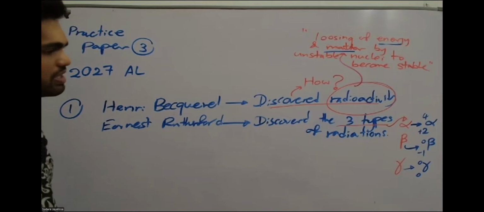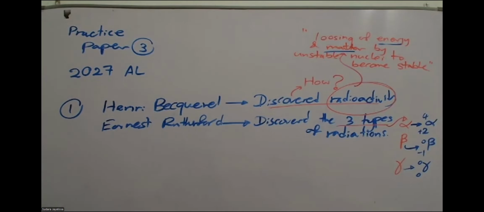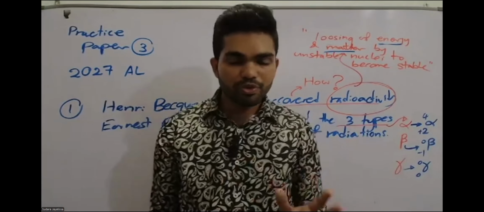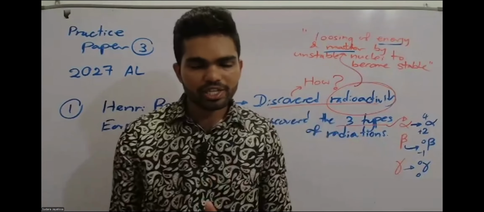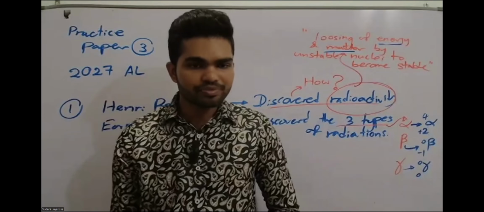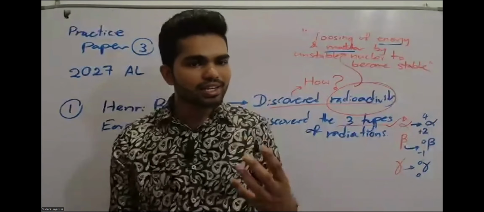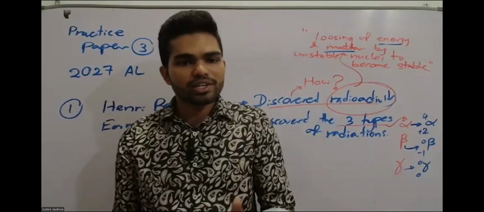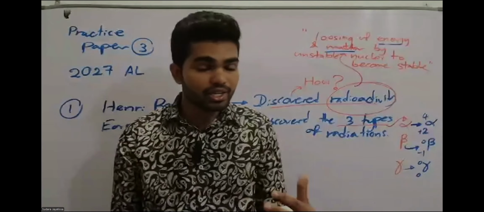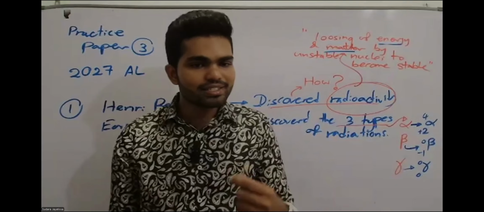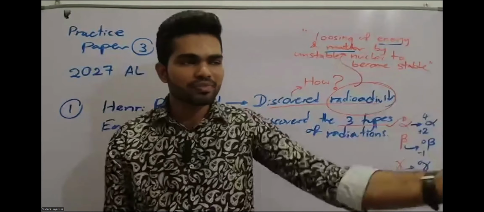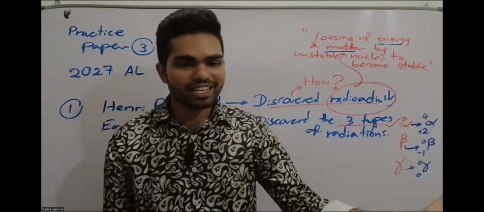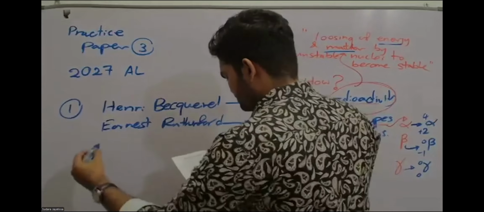Then the name electron was given by Stoney, so you can write that as another point. Electricity was discovered a long time before the discovery of cathode rays. When they discovered electricity, scientists thought that some particle may be responsible for the electricity. So Stoney called that particle an electron, but he couldn't discover it. He just named the particle. He gave a name. So the electricity carrying particle is the electron. That's how the name came. So you can write that too.